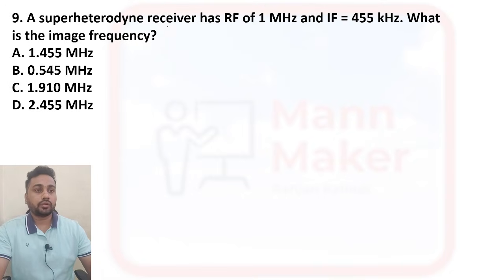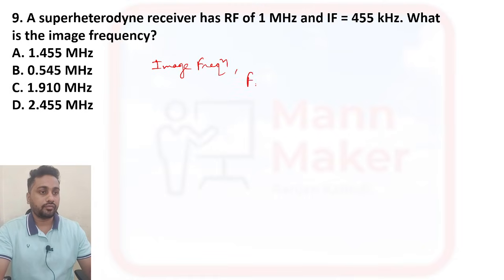A superheterodyne receiver has RF, radio frequency, of 1 megahertz, and IF, that is intermediate frequency, equal to 455 kilohertz. What is the image frequency? Okay, image frequency we need to find. So the image frequency, FIMG, is equal to FRF, radio frequency, plus twice the intermediate frequency, IF.